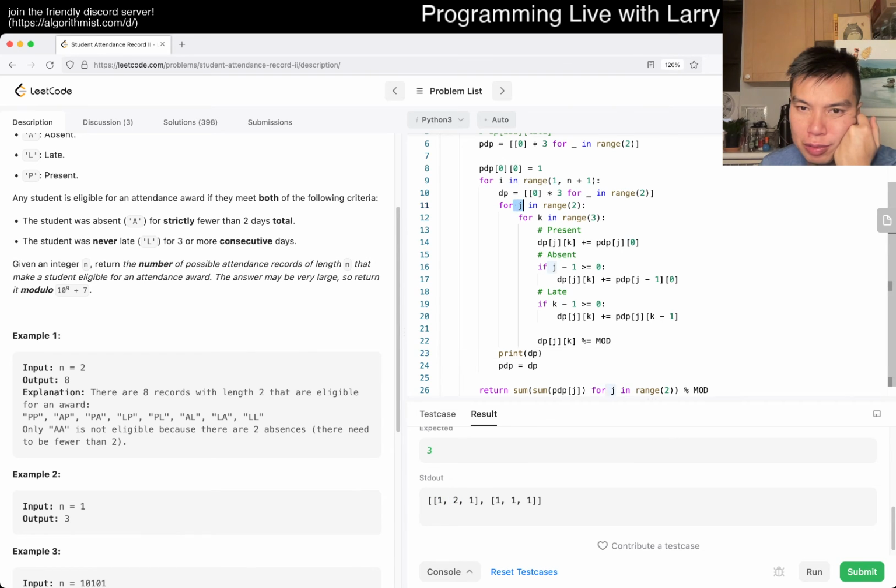So 0, 1. Okay, I see. I see what's happening, but let me think. So 0, 1 means that it starts with lateness, but that is not possible. So how are we preventing that from incrementing?